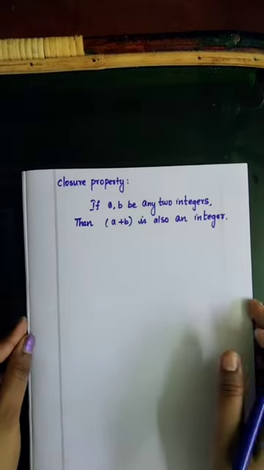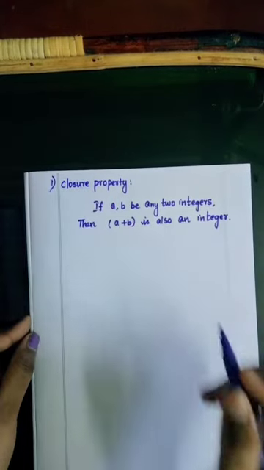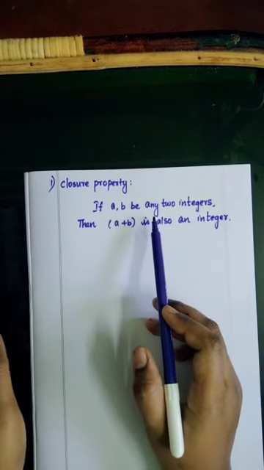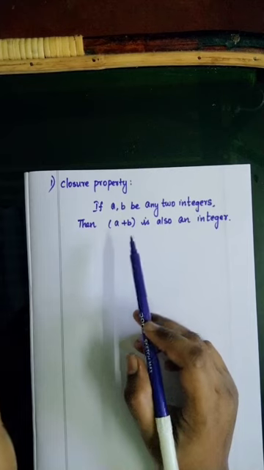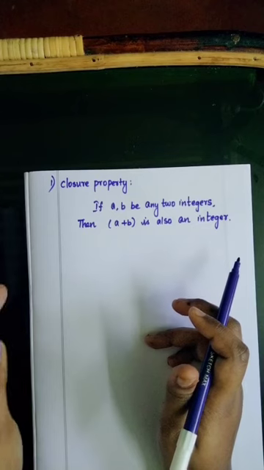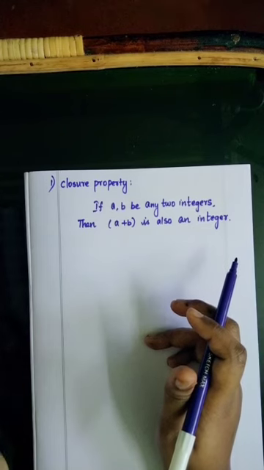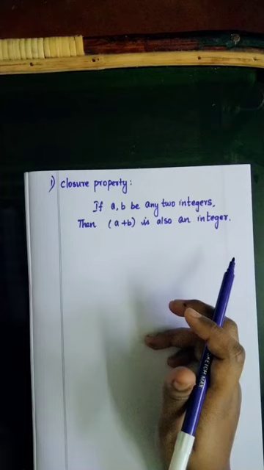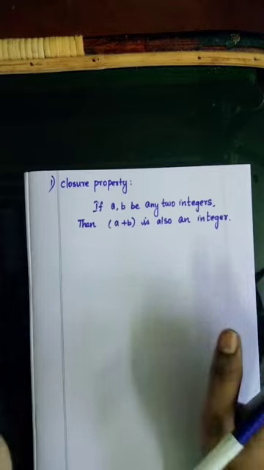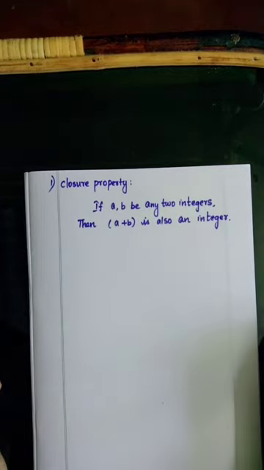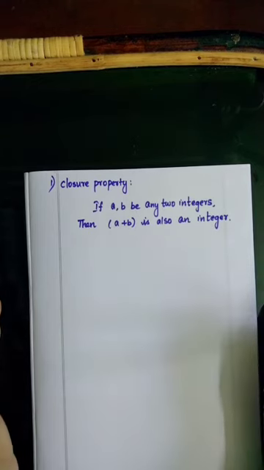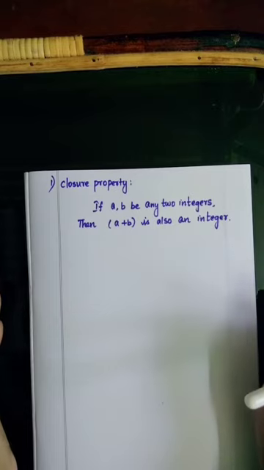Our first property is closure property. If a, b be any two integers, then a plus b is also an integer. You can take any two integers, only integer numbers, not any other numbers. Add both integers and you need to get an integer as the answer.